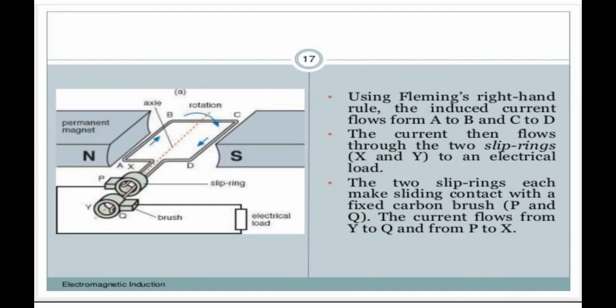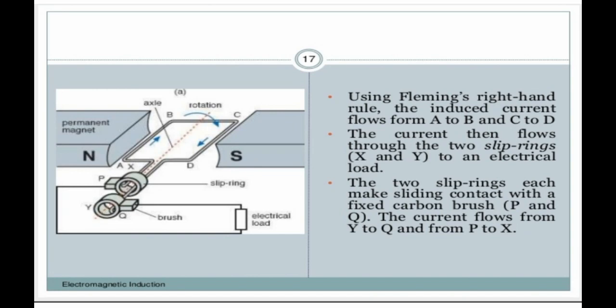Then, as you can see in this figure, we are using Fleming's right hand rule. We can find out the induced current because we know the motion of the conductor and we know the magnetic field, so we can find the induced current using Fleming's right hand rule.